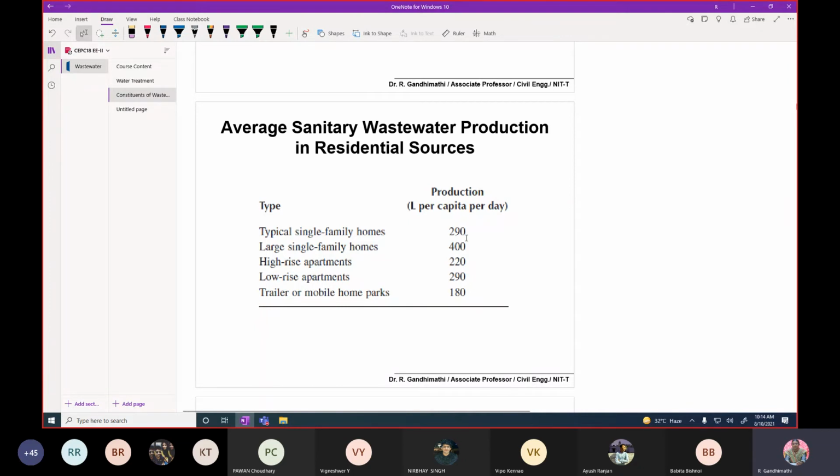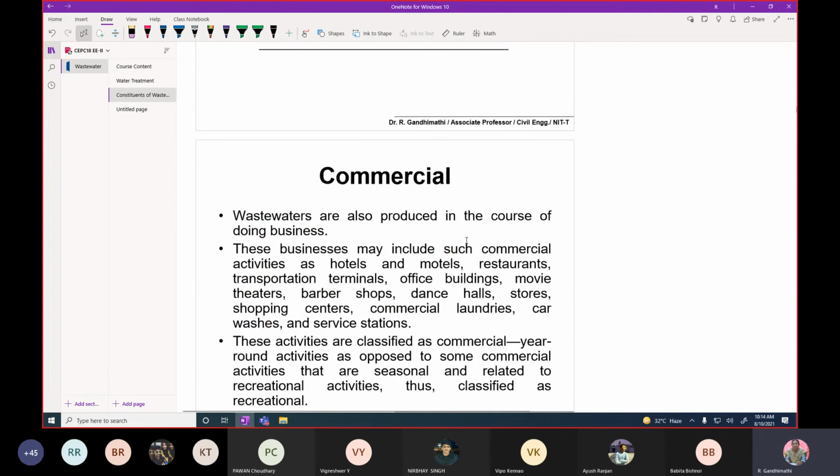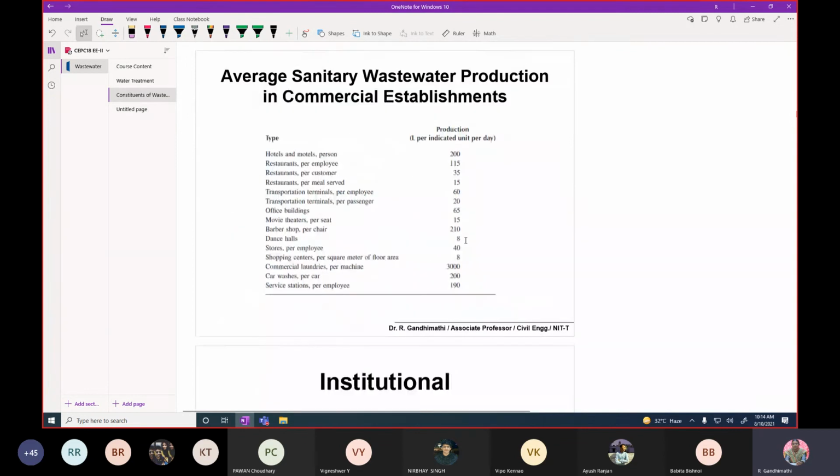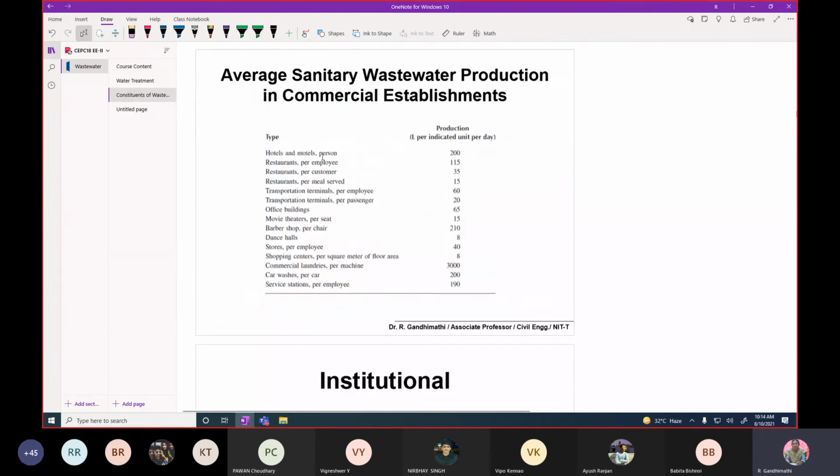Then if it is from commercial sources, for example, hotels and motels, the units are liters per person per day, whereas for movie theaters, it is expressed as liters per seat per day. For example, if you know the total number of seats in the movie theater, we can easily calculate the quantity of wastewater generation from the movie theater.